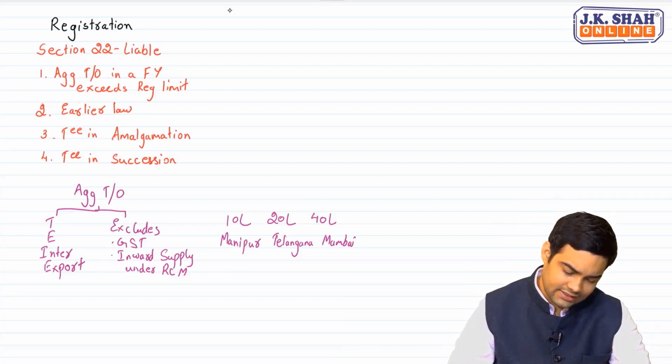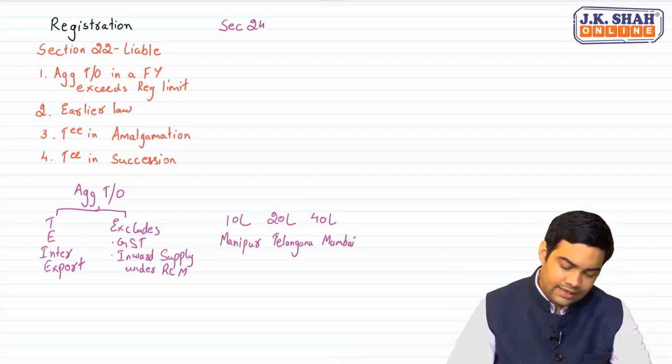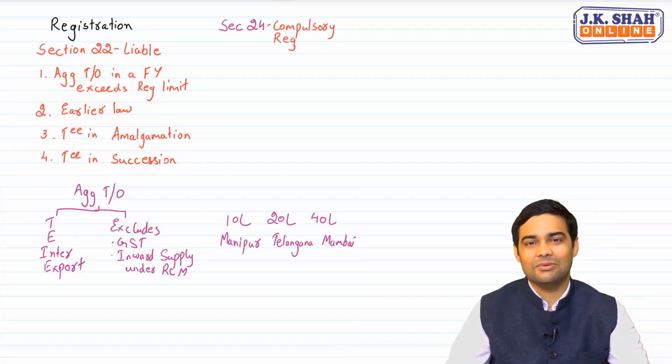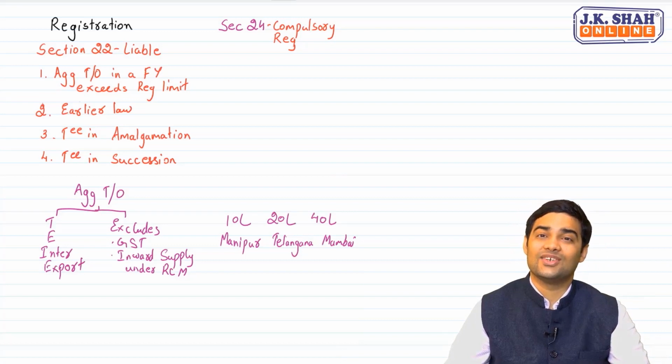This was about section 22. Then we come to section 24. Section 24 provides for compulsory registration. What does this mean? This means that even if your turnover does not exceed the registration limit, still you are required to register.